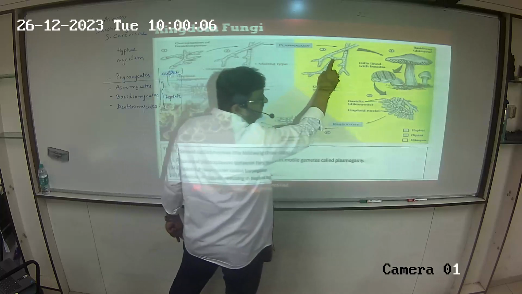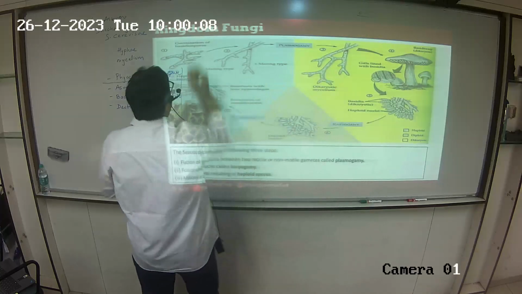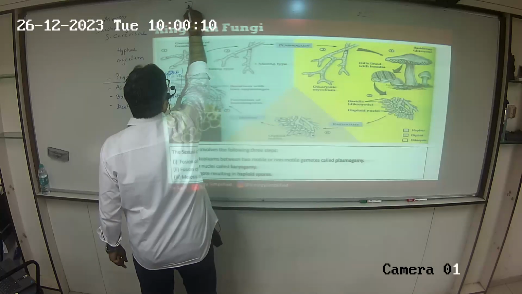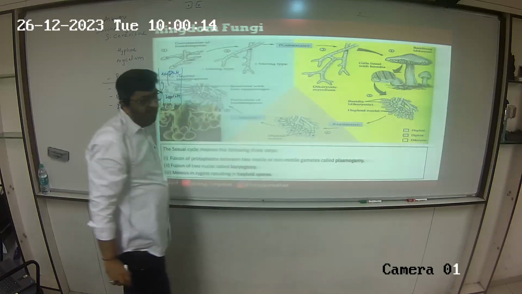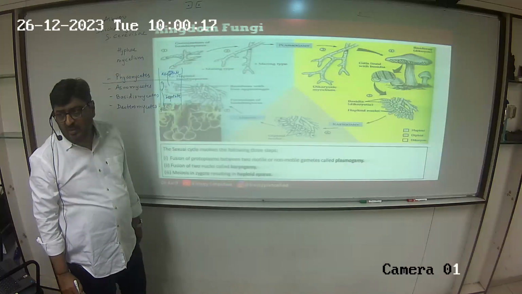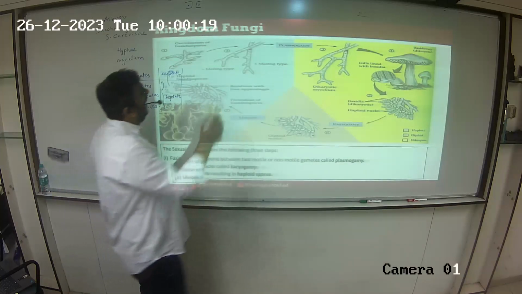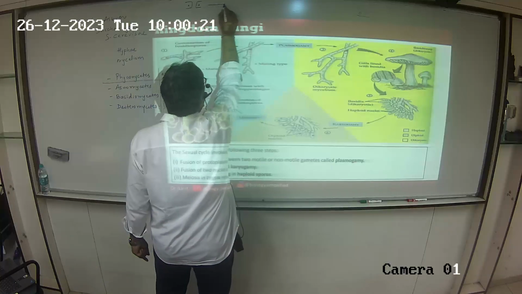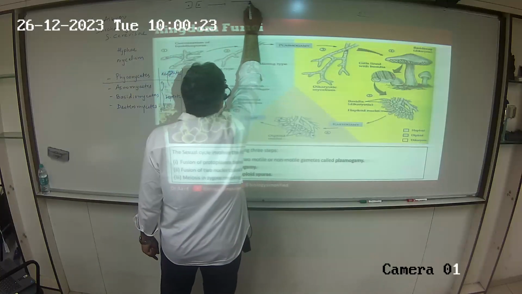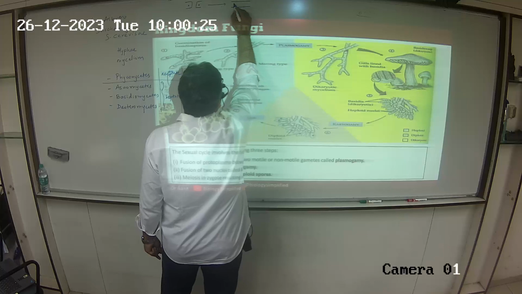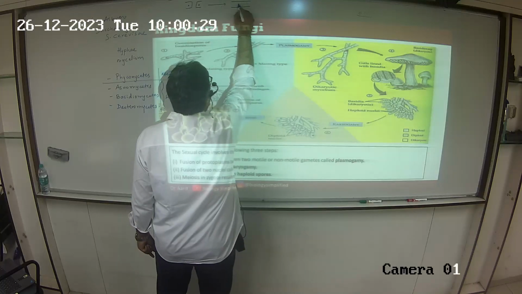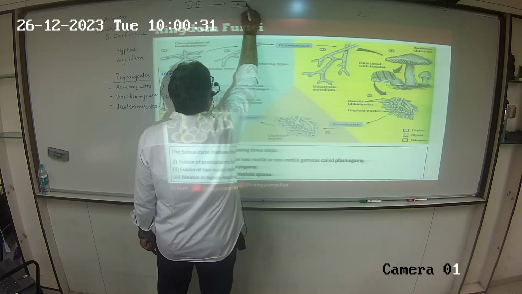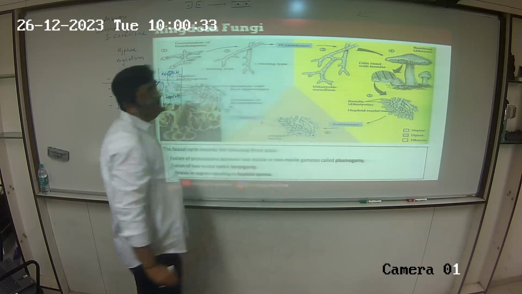Can you see the fusion here? Right? So, let's say this is two haploid hyphae coming close to each other and fusing. But what fuses is only the cytoplasm, not the nuclei.